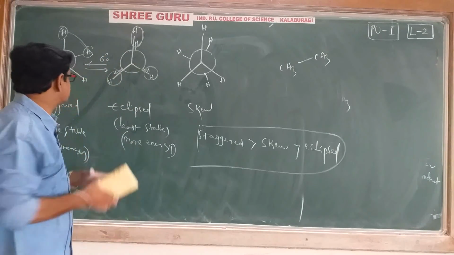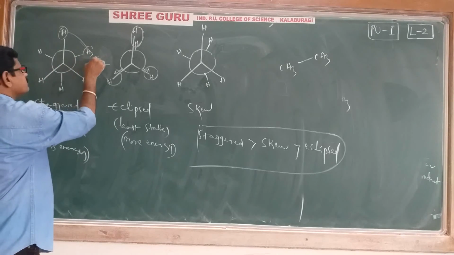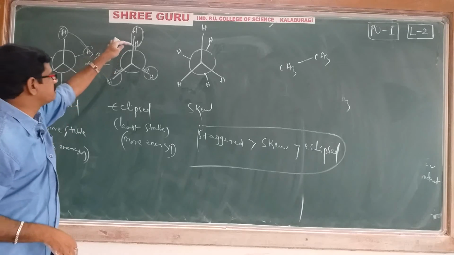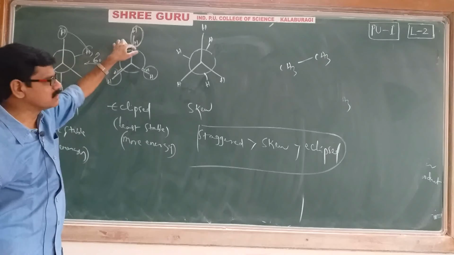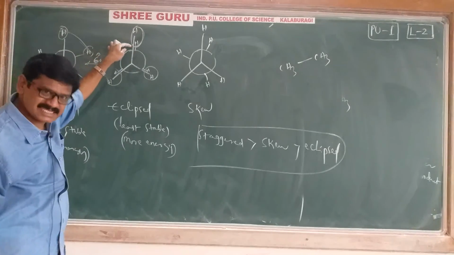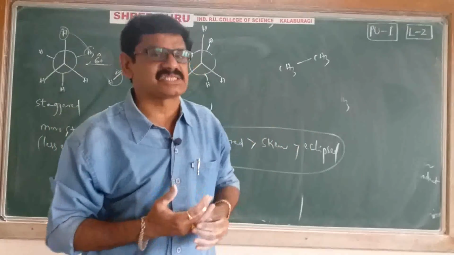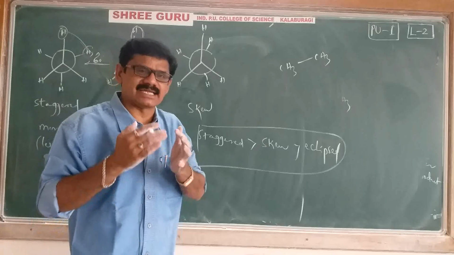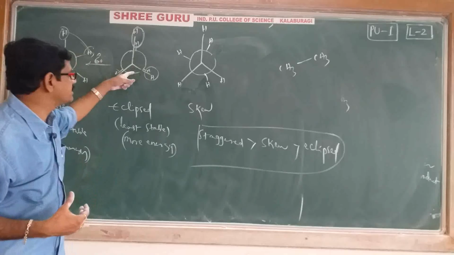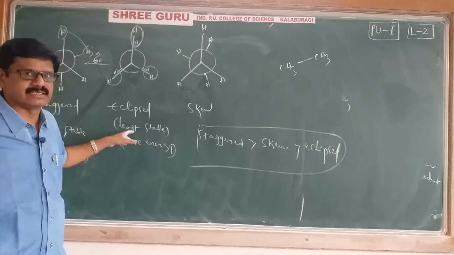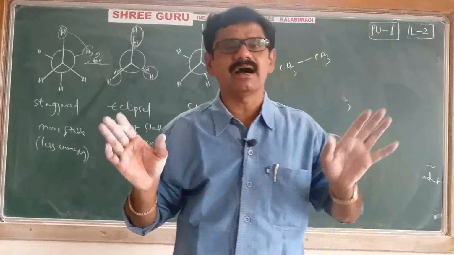When the eclipsed form is rotated by 60 degrees, of course we get a staggered form. In the eclipsed form, between one hydrogen and the other hydrogen, the dihedral angle will be 0. Because of the smaller dihedral angle, more torsional strain will be there. If more strain is there, less is the stability. That's it. This is about conformational isomerism in alkanes.